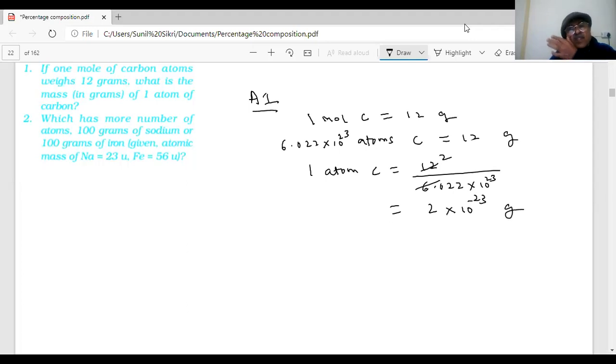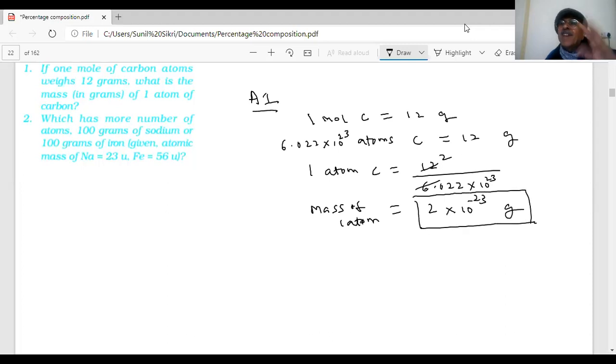So that means the mass of 1 atom of carbon is very, very small. You can see the value. That is why we use mole, because 10 to the power minus 23 you can't measure. Only a mass spectrometer is an instrument which can measure the mass of 1 atom of carbon. Therefore, we always use moles in all our calculations. 12 gram I can handle, but this number I cannot weigh anywhere.